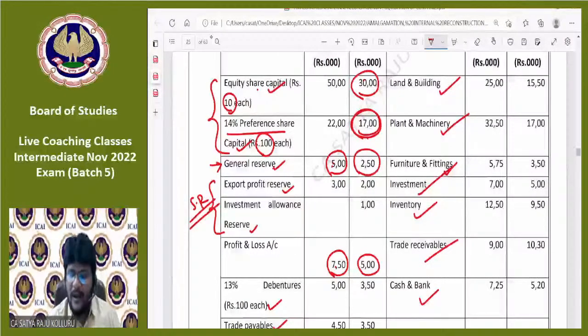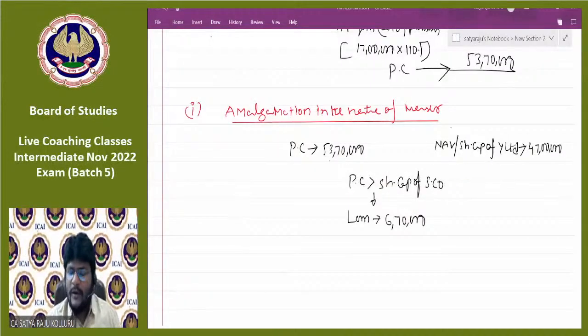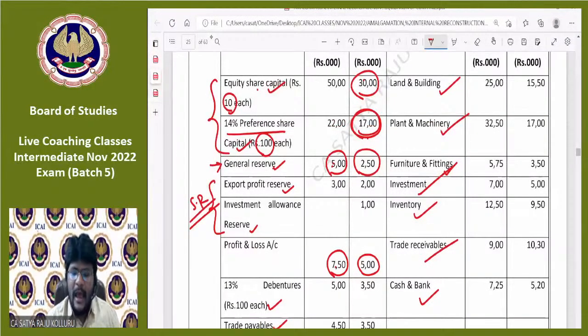Total, this will be 12,50,000. We required only 6,70,000. According to your opinion, you can use either general reserve or profit and loss account as per your wish. There is no specific provision providing the guidance here. According to your discretionary criteria, you can use either general reserve or profit and loss account.